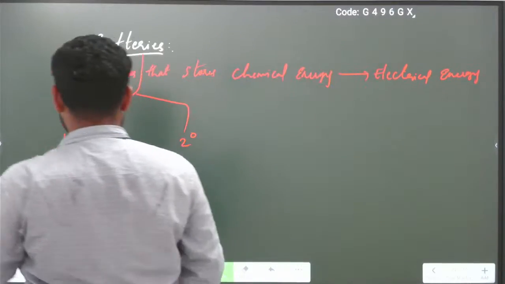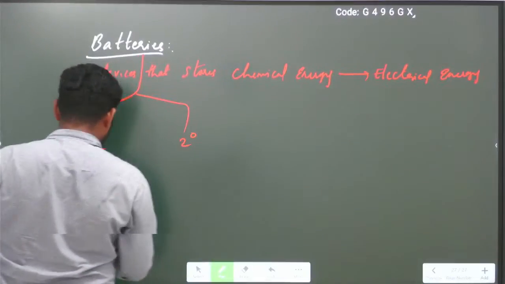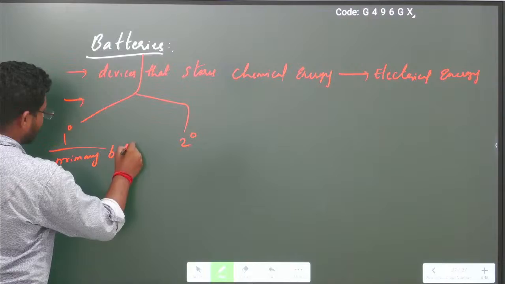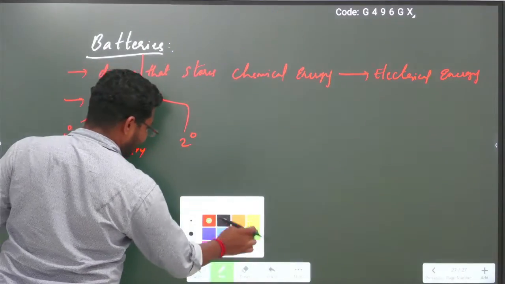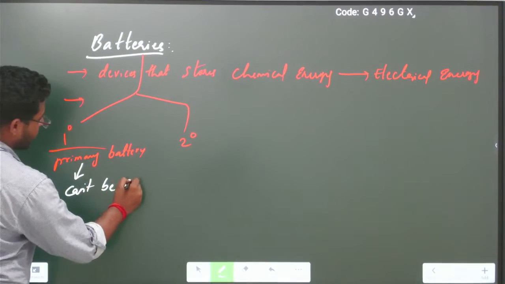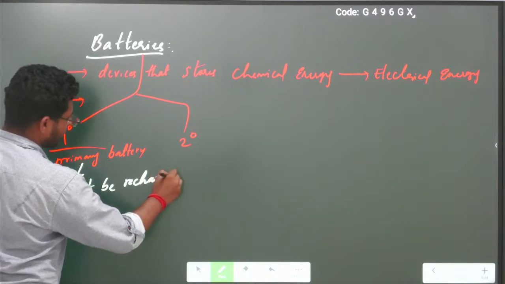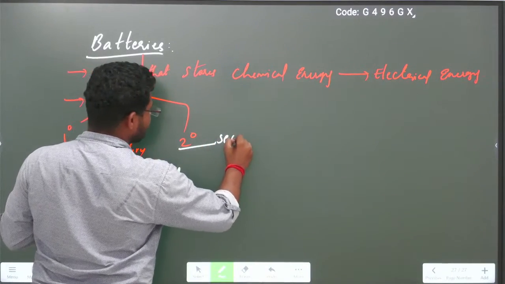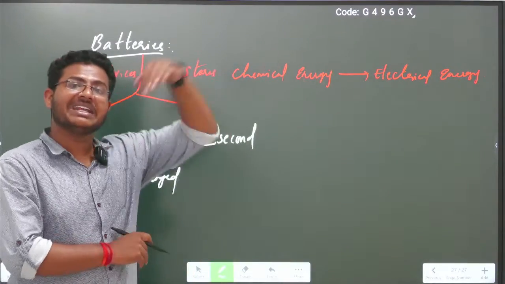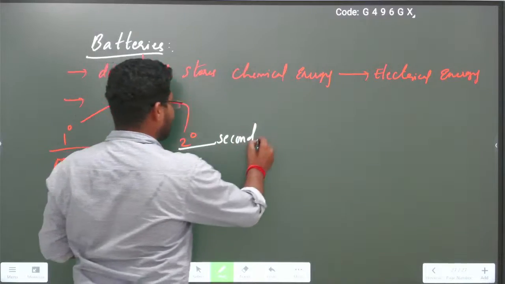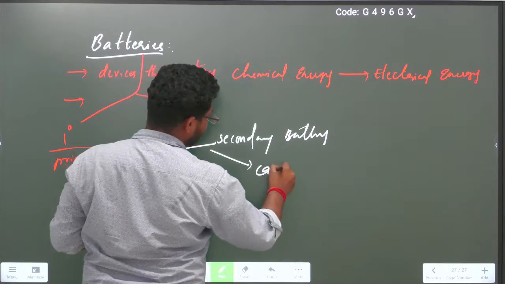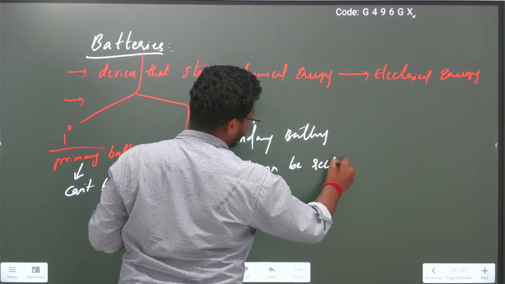Those batteries are called primary batteries. So primary batteries are the batteries that once used can't be recharged. Whereas secondary batteries are batteries where, once the chemical energy is utilized for the conversion to electric energy, they can be recharged multiple times. Secondary battery can be recharged multiple times.